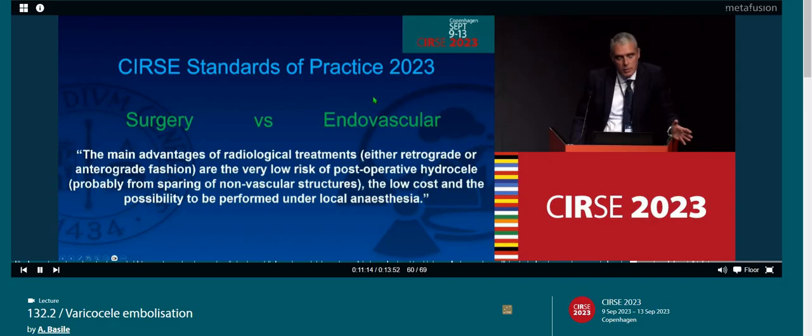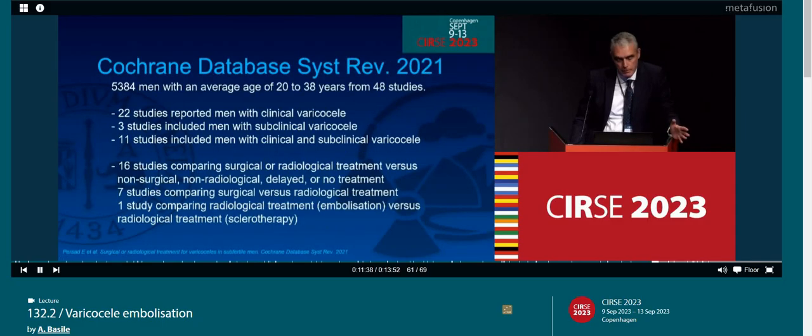Regarding the comparison between surgery and vascular treatment, the standard of practice papers say that the main advantage of radiological treatment is a very low risk of postoperative hydrocele. We should consider that in surgical series, in particular in Palomo series, the hydrocele reaches 30% of patients. And the low cost and the possibility to be performed under local anesthesia. And many papers still are not giving an answer regarding the comparison between the vascular and surgery.